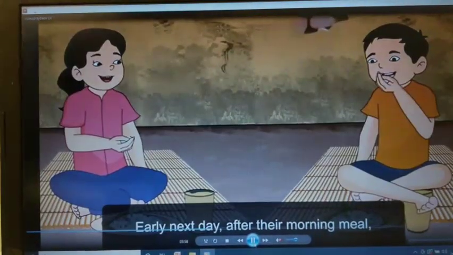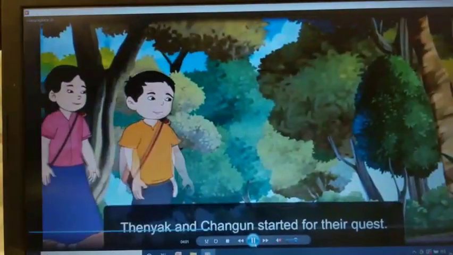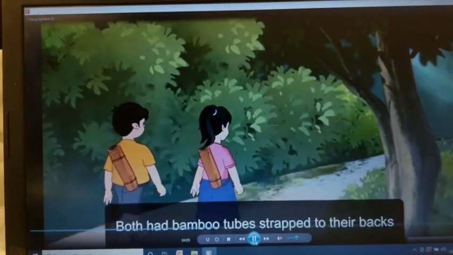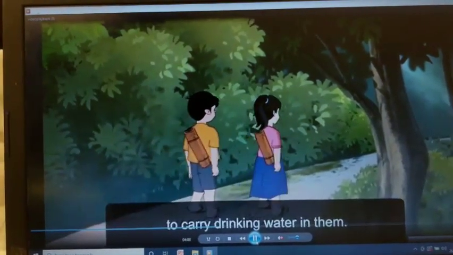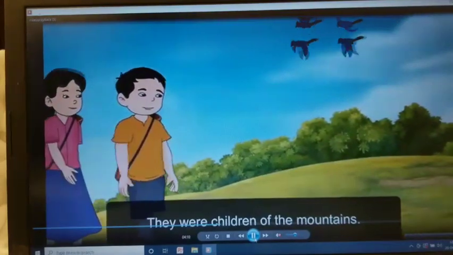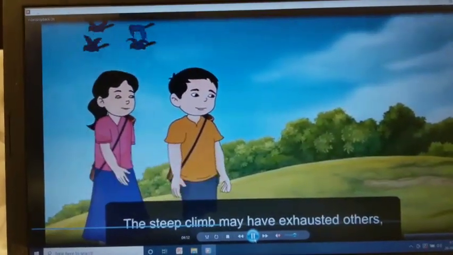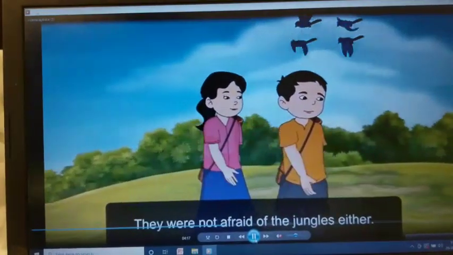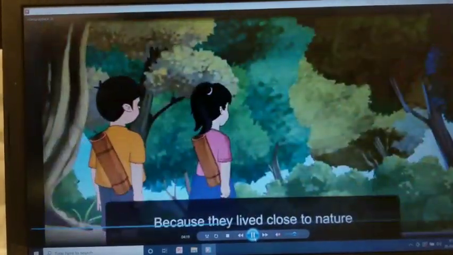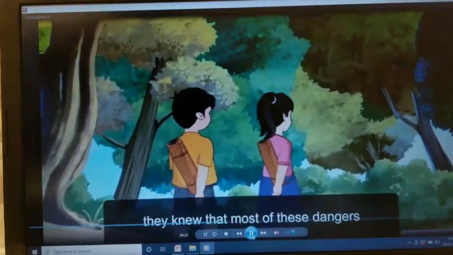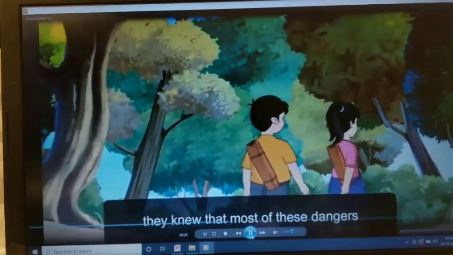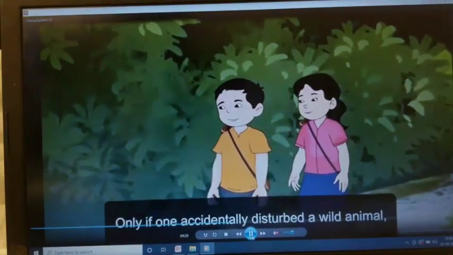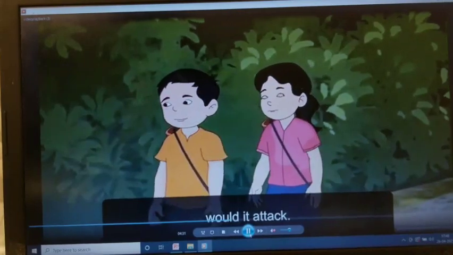Early next day after their morning meal, Thanyank and Changun started their quest. Both had bamboo tubes strapped to their backs to carry drinking water. They were children of the mountains. The steep climb may have exhausted others, but not them. They were not afraid of the jungles either because they lived close to nature. They knew that most of these dangers were imaginary. Only if one accidentally disturbed a wild animal would it attack.